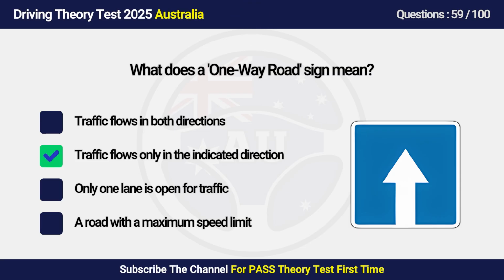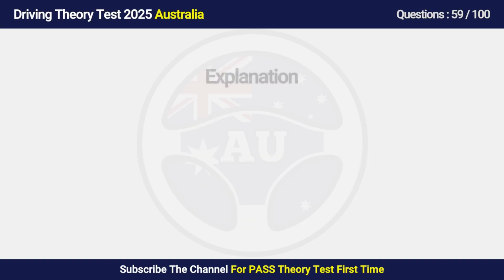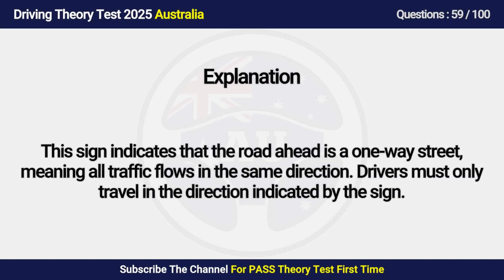Answer is B. Traffic flows only in the direction indicated. This sign indicates that the road ahead is a one-way street, meaning all traffic flows in the same direction. Drivers must only travel in the direction shown by the sign.